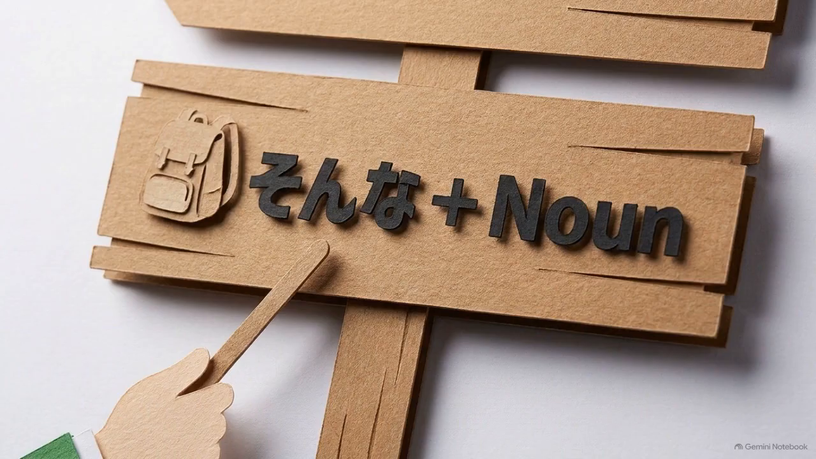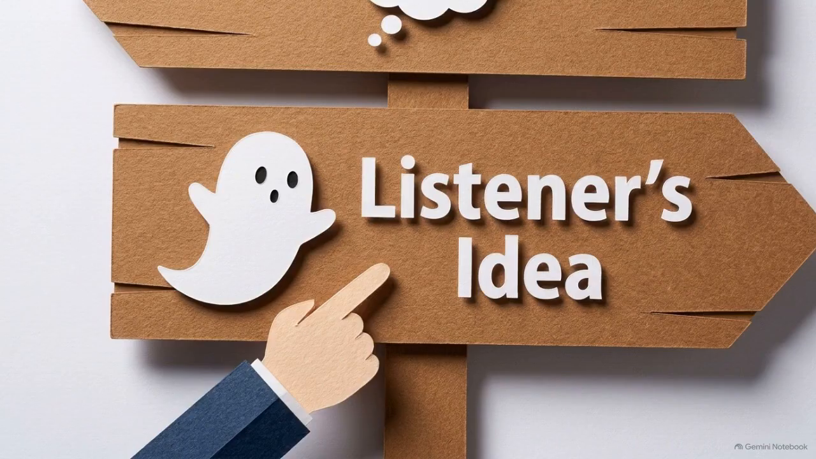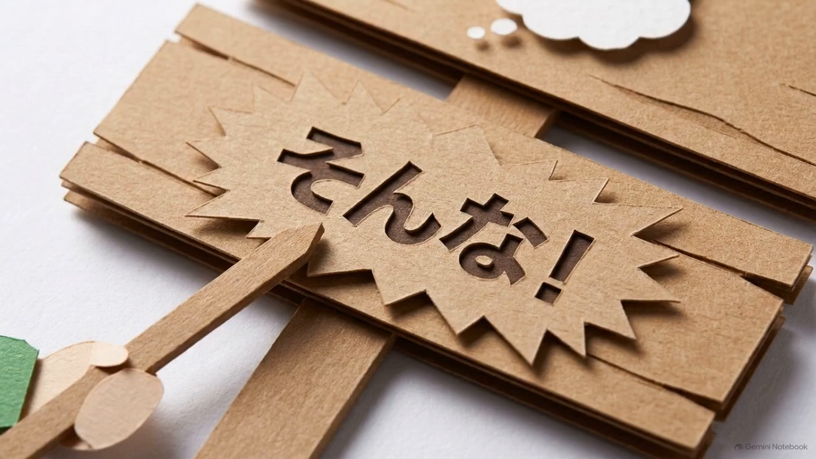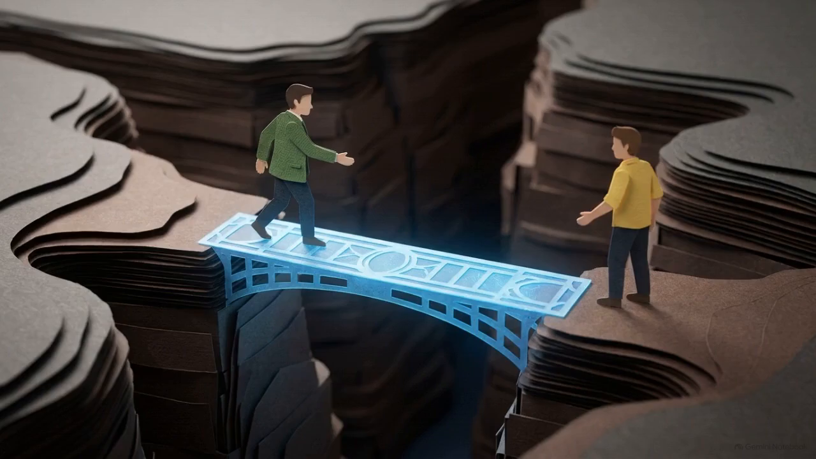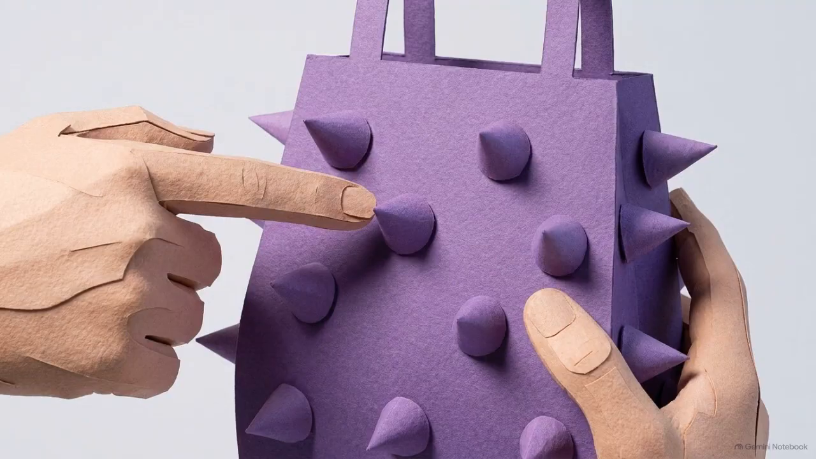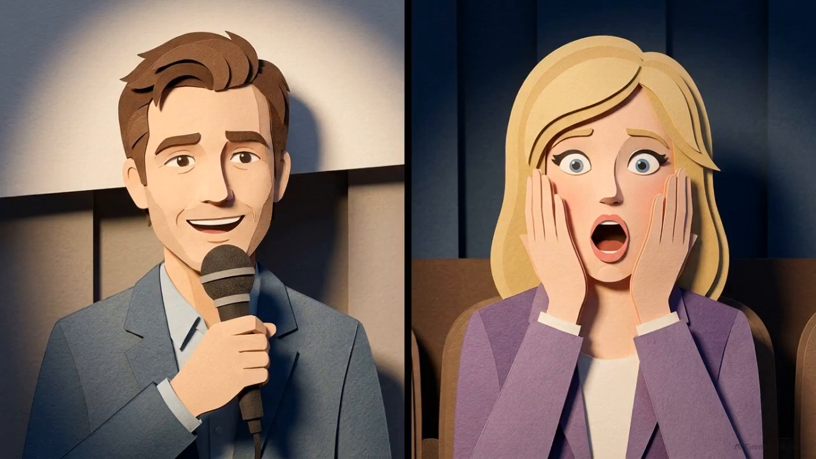To review, look at Akira's signpost detailing the three core applications. Number 1, modifying physical items near the listener. Number 2, referencing abstract ideas brought up by the listener. And number 3, the standalone exclamation for shock. Sonna bridges the gap between speakers. It allows you to enter the listener's world, whether you are pointing to the bag right in their hands or reacting to the story they just shared.